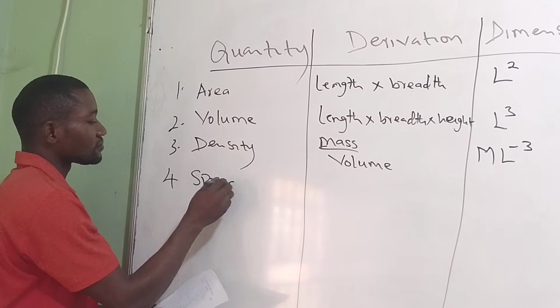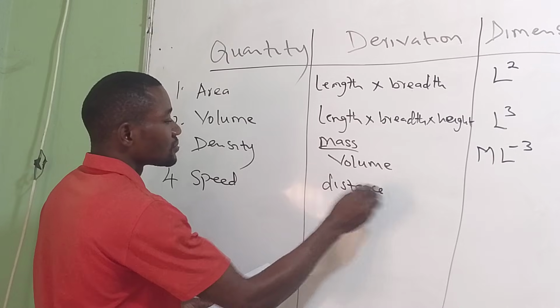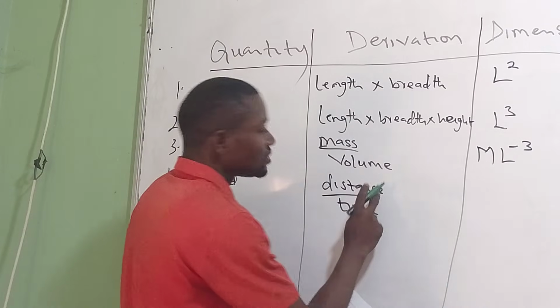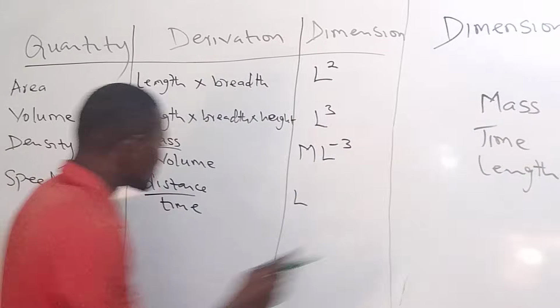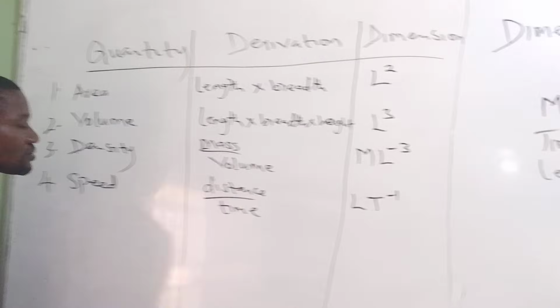Speed. Speed is distance over time. Distance is L. Distance is the same as length. Then time. So this is the dimension for speed.